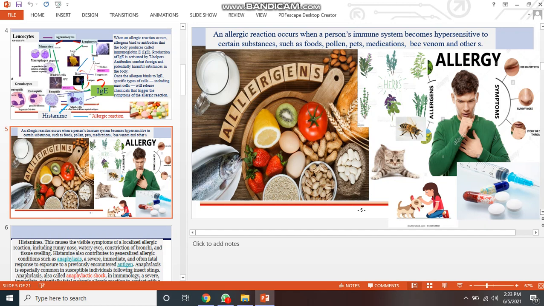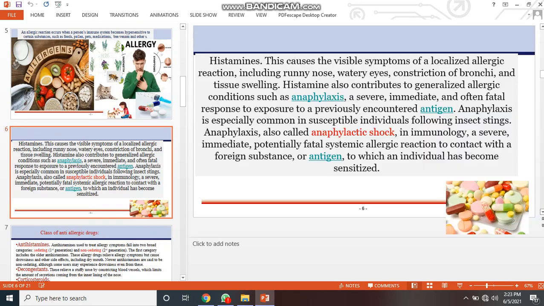An allergic reaction occurs when a person's immune system becomes hypersensitive to certain substances such as food, pollen, pets, medications, bee venom, and others. When our diet is not good, we eat fast food and we eat healthy food. That combination causes different problems.